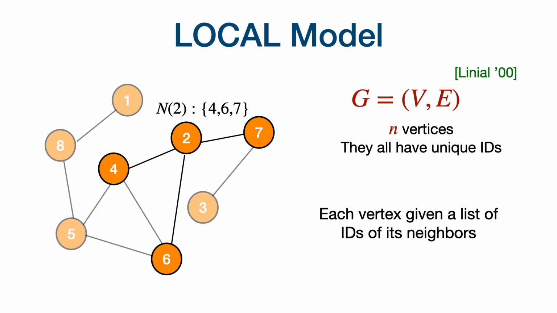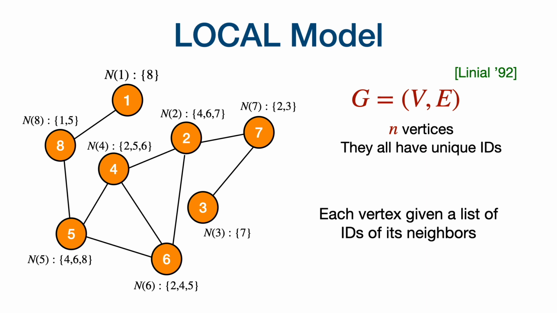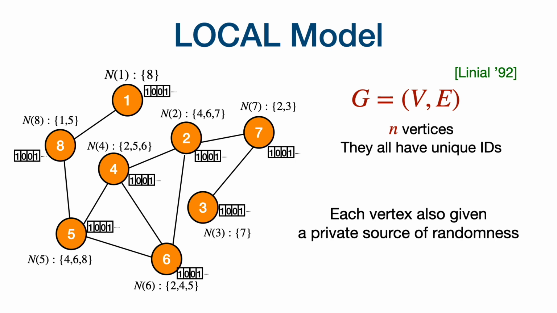So the vertices do not know the entire graph. What they know is just their local information, which is just the list of their neighbors. For example, 2 is going to be given a list containing 4, 6, and 7 as its neighbors. Vertex 1 is going to be given 8 as its neighbor, and so on. This is repeated for all the vertices in the graph. In addition to the list of their neighbors, they also have a source of randomness that only they can see, called private randomness.